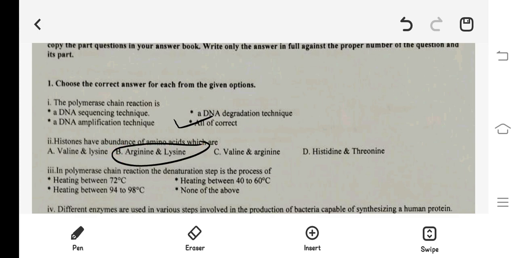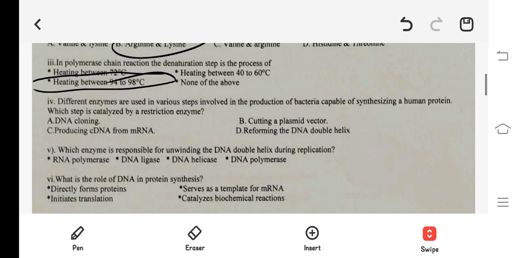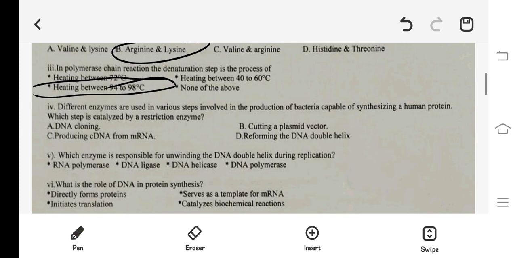Next one, in polymerase chain reaction, the denaturation step is a process of the temperature between 94 to 98 degrees Celsius. Next question है, different enzymes are used in various steps involved in the production of bacteria capable of synthesizing a human protein, which step is catalyzed by the restriction enzyme. So यहाँ पे restriction enzyme जो है वो कटिंग का काम करता है, तो B is the right answer, कटिंग का प्लाज्मिड वेक्टर.